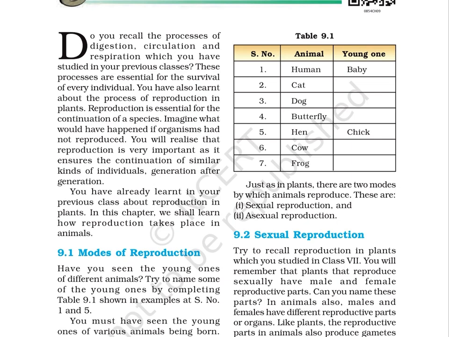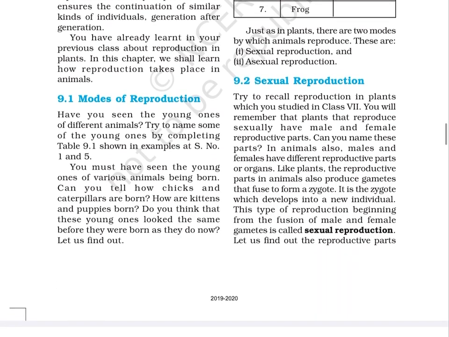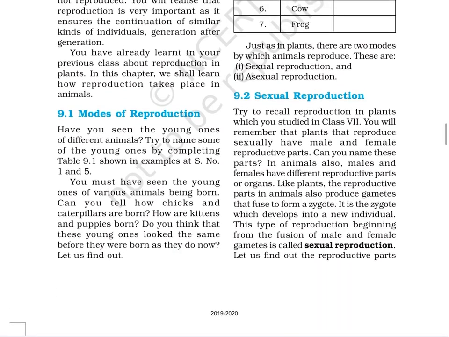Just as in plants, there are 2 modes by which animals reproduce. These are number 1, sexual reproduction, and number 2, asexual reproduction. 9.2 Sexual reproduction. Try to recall reproduction in plants which you studied in class 7. You will remember that plants that reproduce sexually have male and female reproductive parts. Can you name these parts?